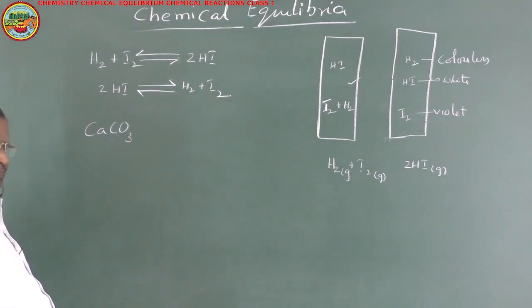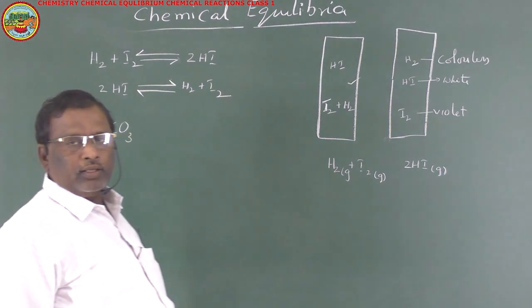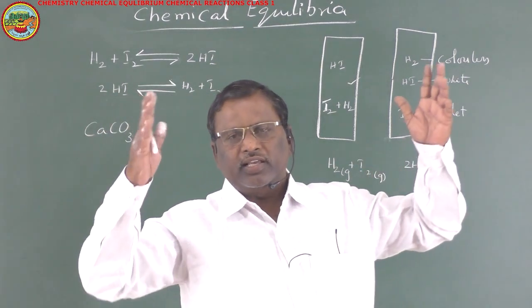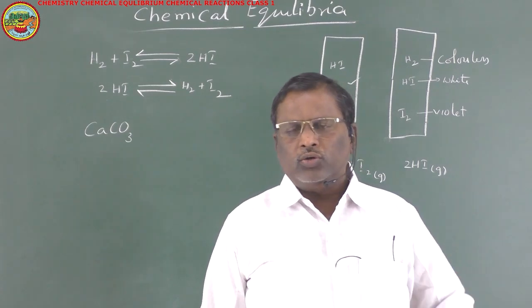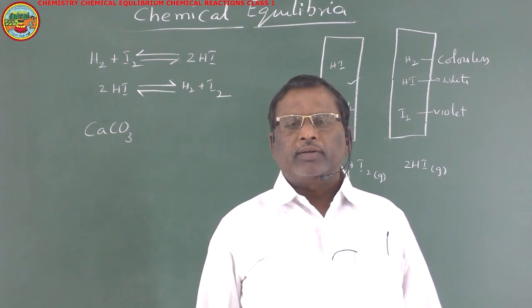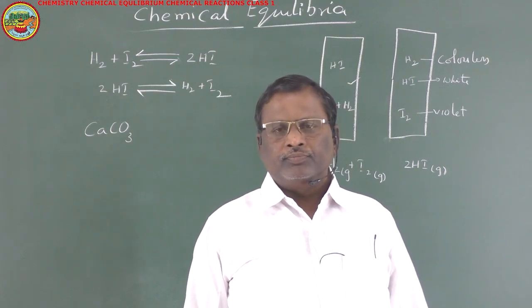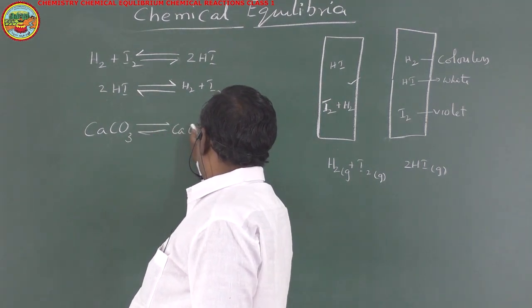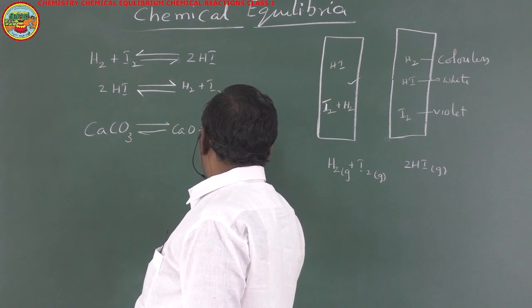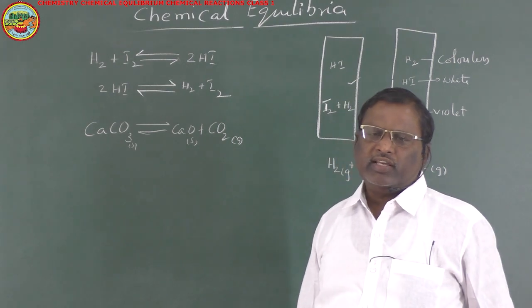we prepare lime by decomposing calcium carbonate, by heating calcium carbonate. In the lime kiln, what we do is allow the carbon dioxide to escape into the atmosphere. If we do not allow carbon dioxide to escape into the atmosphere, then the reaction will not go to completion. So, CaCO3 reversibly gives CaO plus CO2. This is a solid, this is a solid, and this is a gas. This is an example of heterogeneous equilibrium.